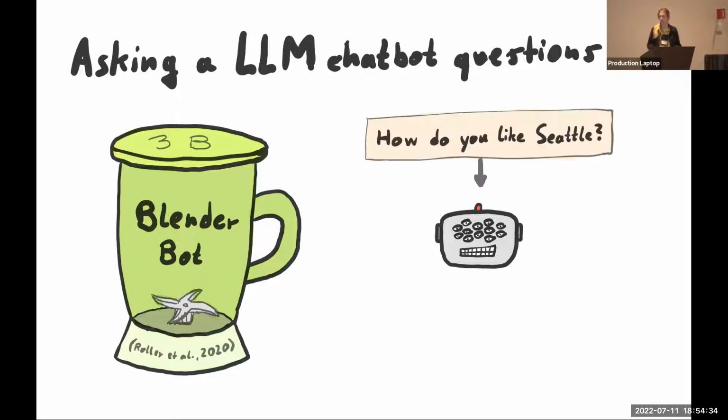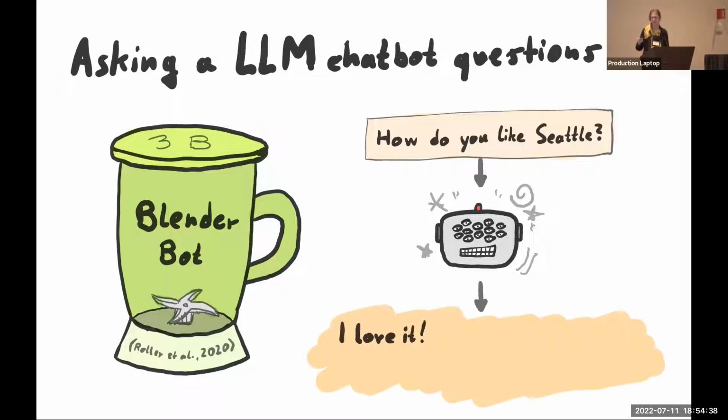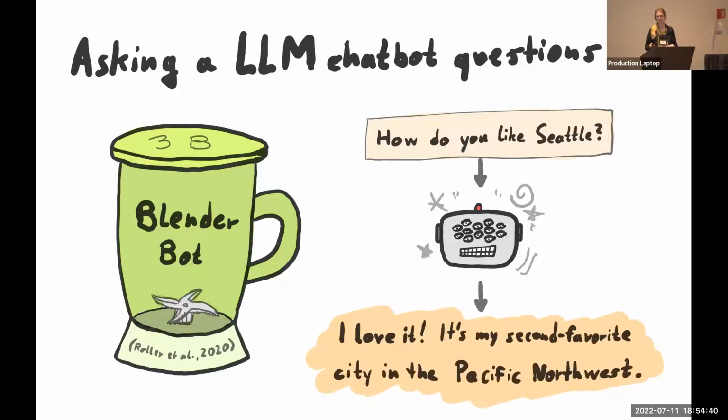So you can ask this robot a question like, how do you like Seattle? And then it's going to do a little bit of thinking and come up with the answer. I love it. Maybe say a little bit more. It's going to be like, yeah, it's my 2nd favorite place in the Pacific Northwest. Sorry to all the Seattle people in the audience.